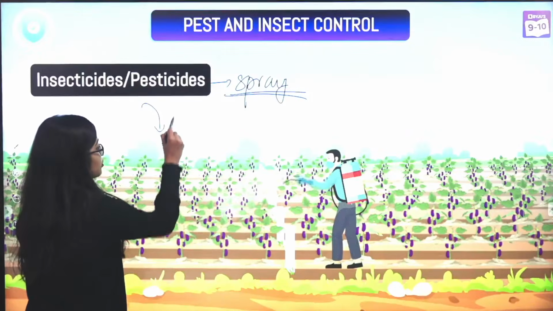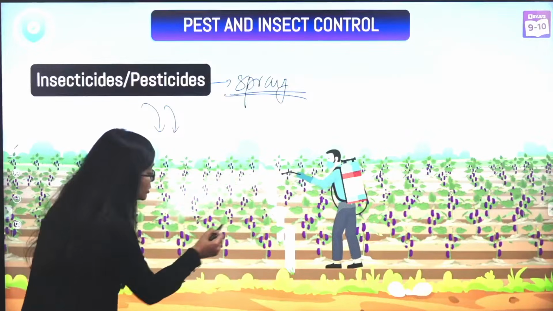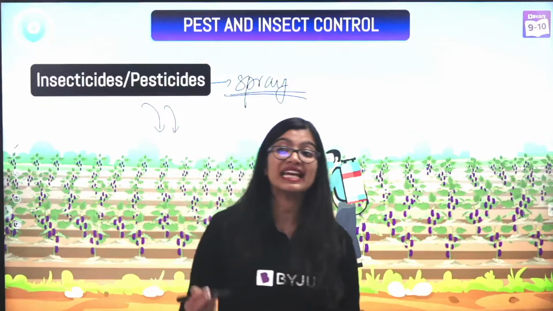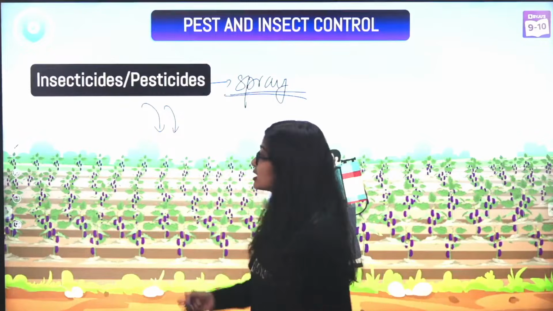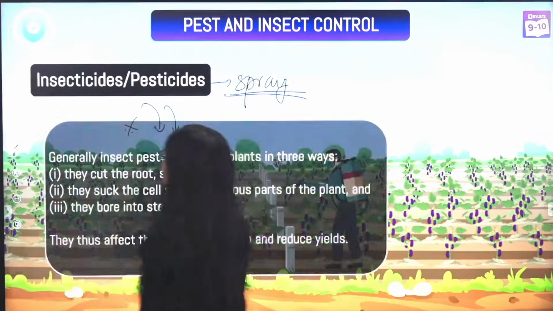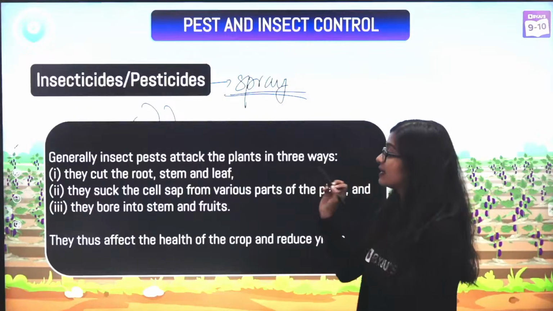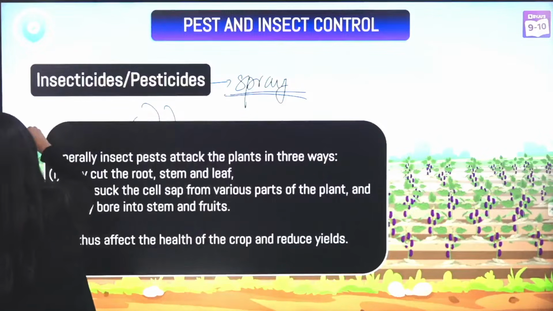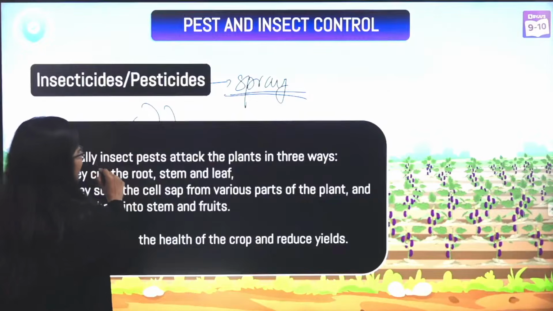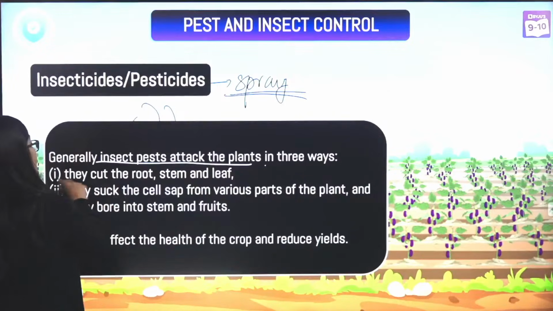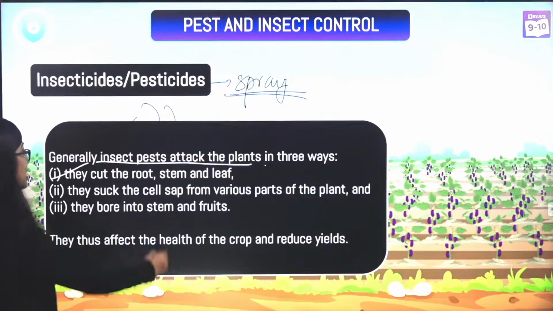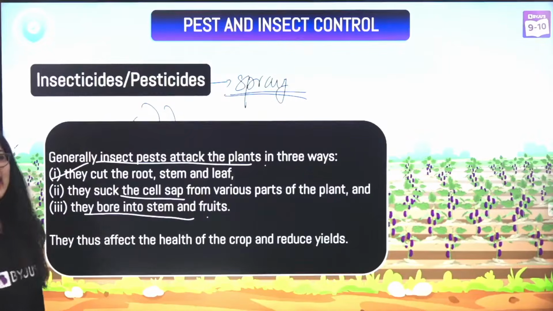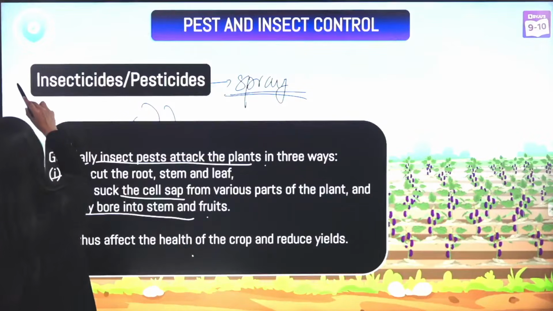Now the downside of using this is of course that these pesticides are sprayed on the plant, right? And these are chemicals, which means later on when humans consume them, we are also consuming chemicals, which is not really advised. Generally when insect pests attack the plants, they do it in three ways. Either they cut the root, stem and leaf, they suck all the cell sap, or they eat into the fruits that are there. Thereby, this will affect your crop and it will reduce your yields.